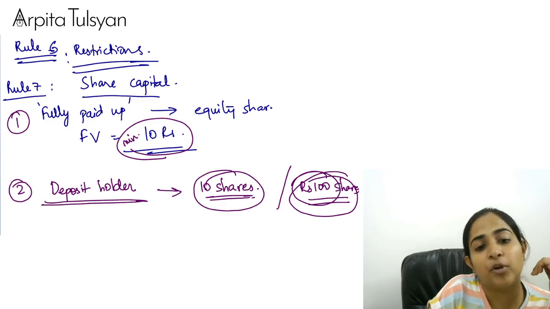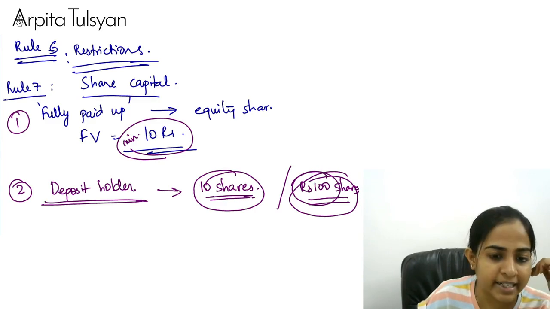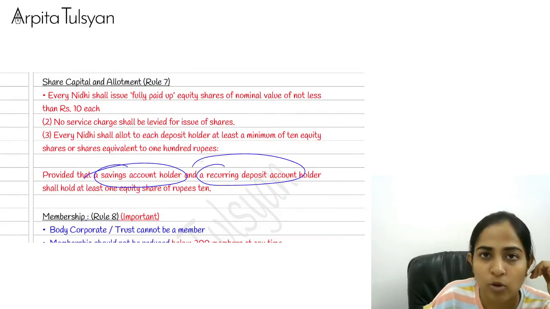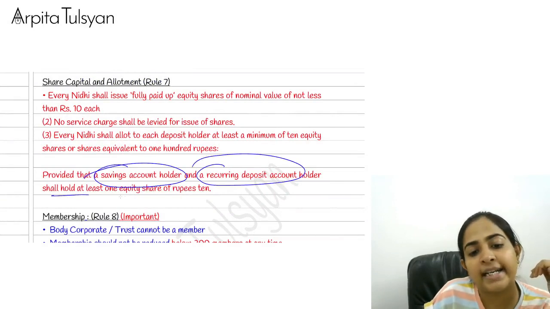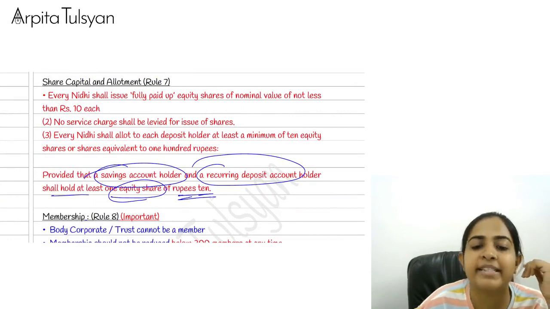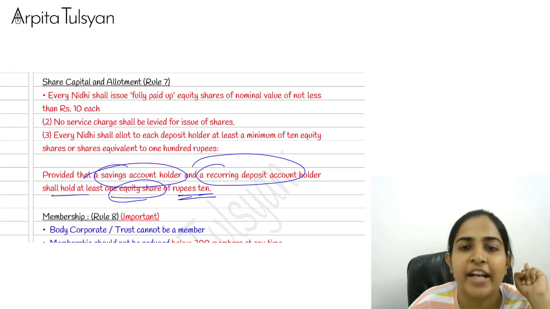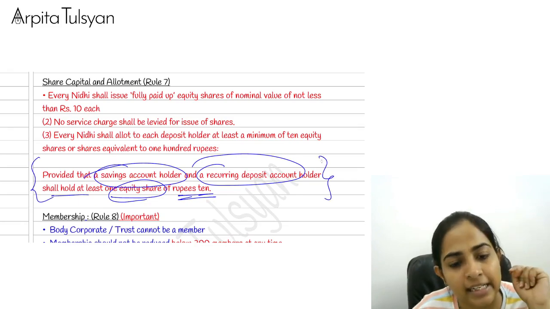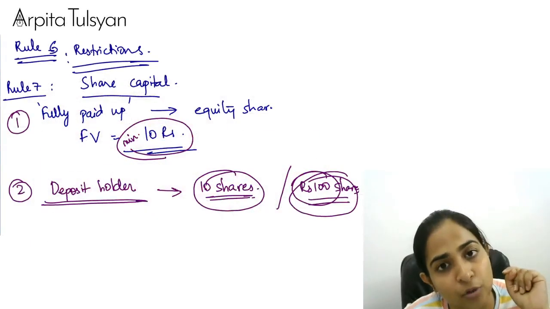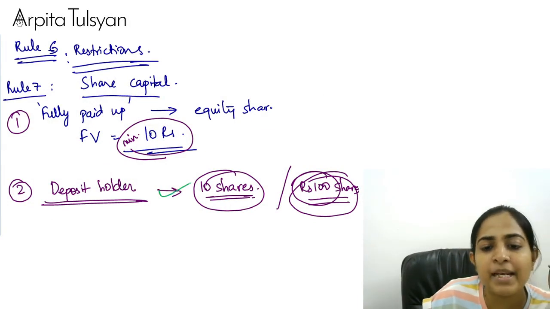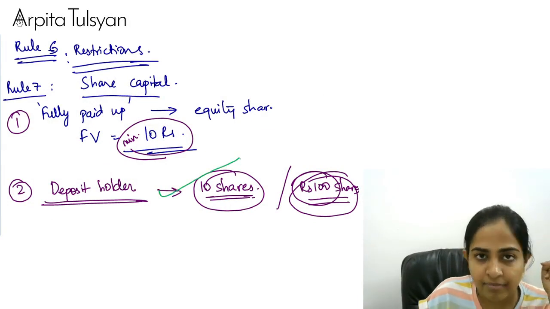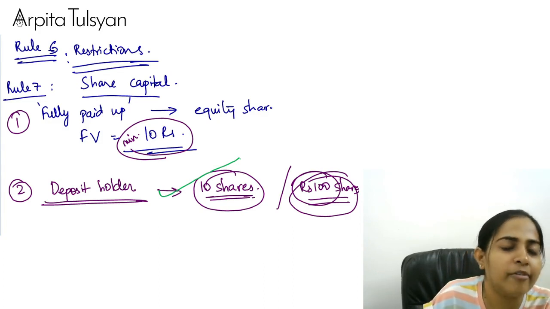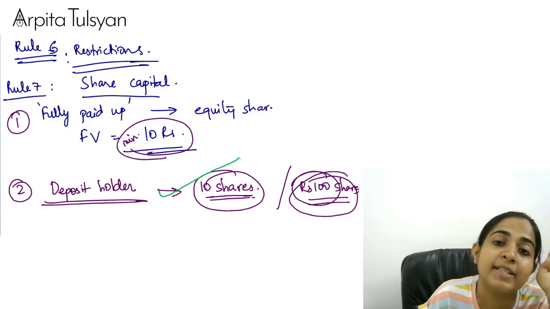But now they have put a proviso here. Just try to understand. The proviso is saving account holder and a RD account holder, they shall hold at least one equity share of rupees 10. They should be having at least one share of 10 rupees. Now the interpretation of this point is not very clear. So what has ICAI assumed? That the earlier is the minimum thing that you have to hold, either 10 shares of at least 10 rupees each, or whatever number of shares worth at least rupees 100.